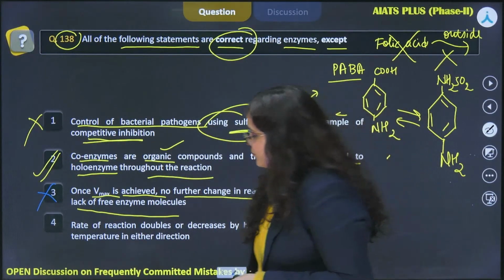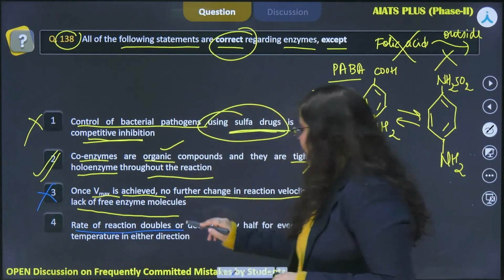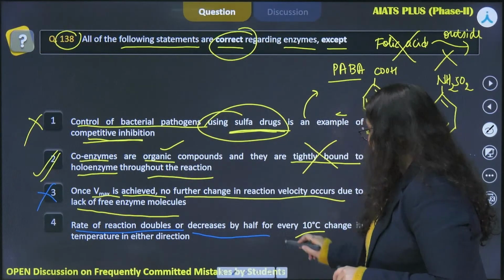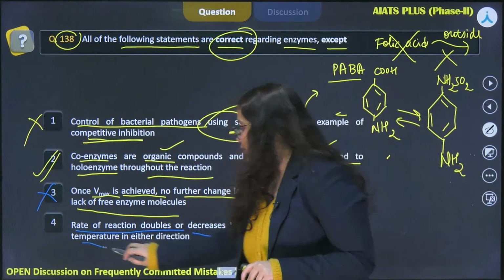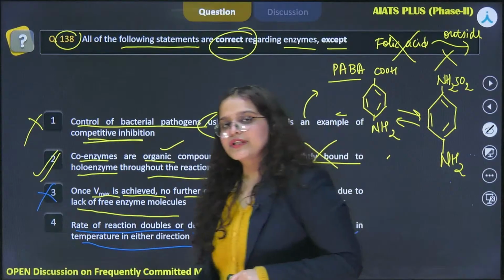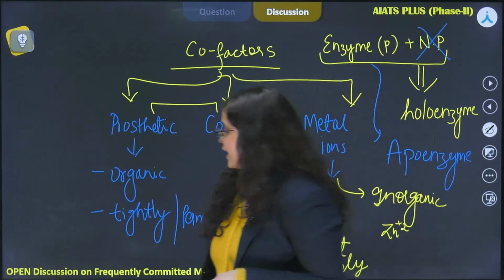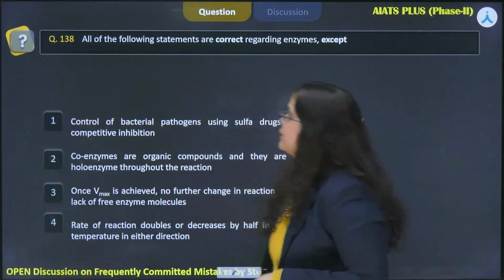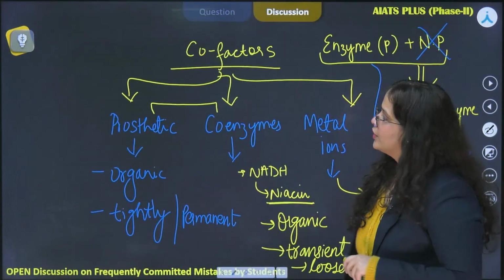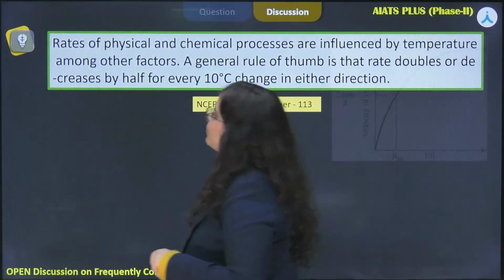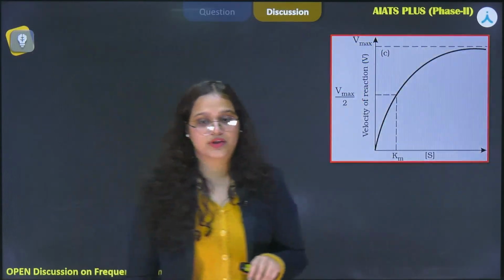Moving to the last option, which states rate of reaction doubles or decreases by half for every 10-degree change in temperature in either direction, and we discussed already this is absolutely true. Therefore option fourth also cannot be the right answer, and thus the right answer is option 2 itself. Now moving on to our next question.